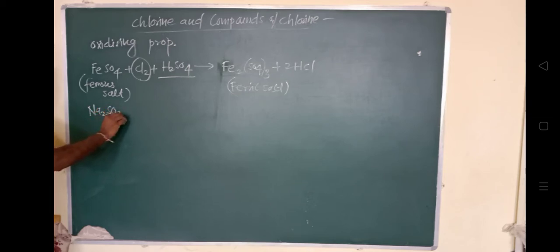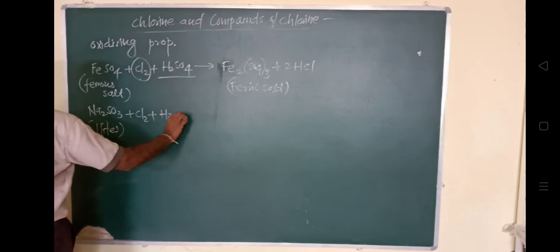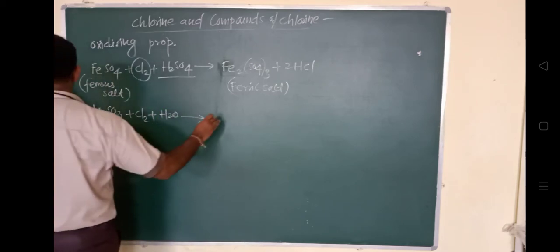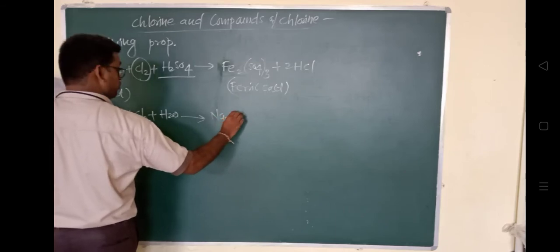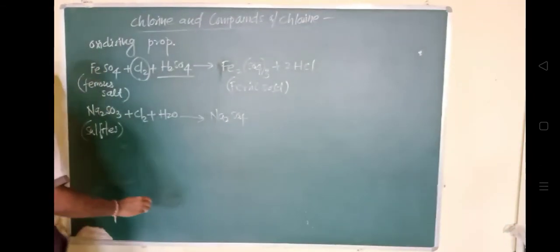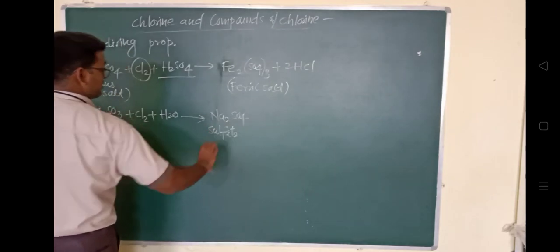When it is treated with chlorine in presence of H2O, it gives rise to Na2SO4, sodium sulfate, along with the production of HCl. So chlorine has oxidizing property.